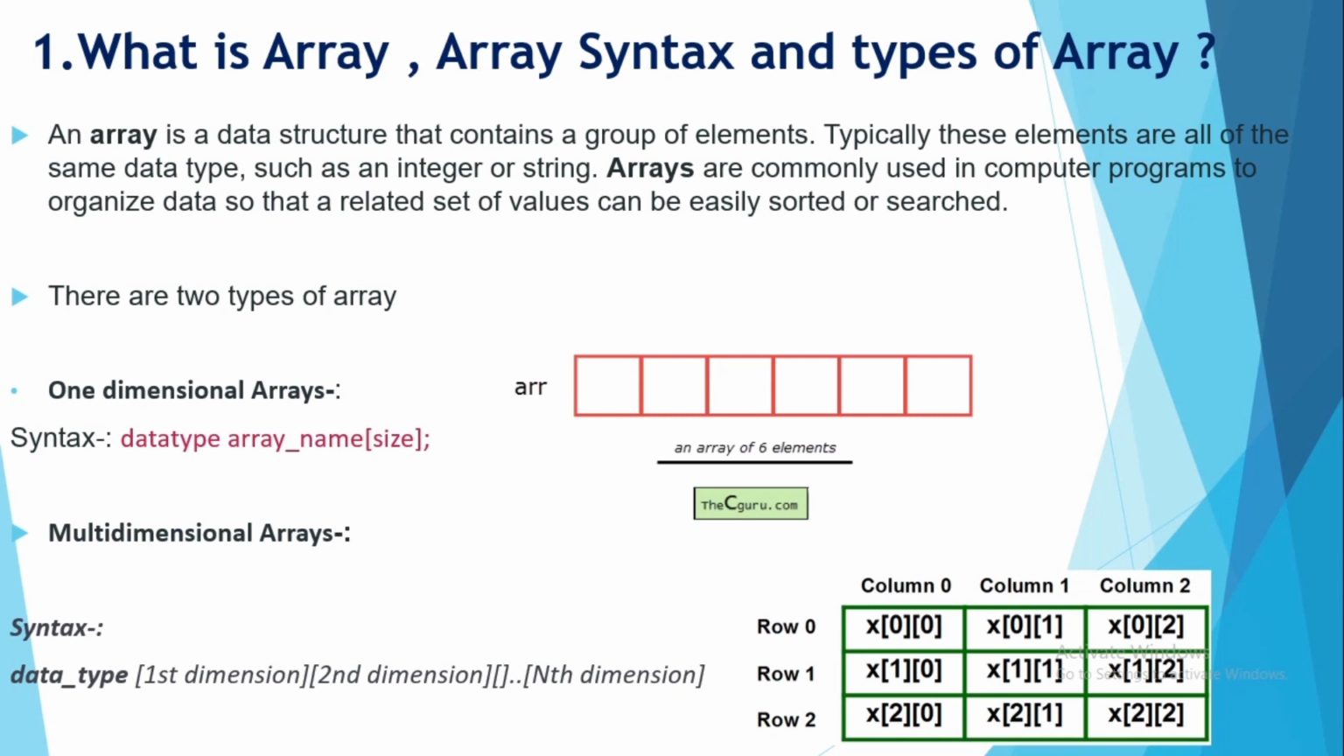So the first question is, what is an array? Array syntax and types of array. An array is a data structure that contains a group of elements. Typically these elements are all of the same data type, such as an integer or string. Arrays are commonly used in computer programs to organize data so that a related set of values can be easily sorted. There are two types of array: one dimensional array and multi-dimensional array. You can see the diagram and syntax of both of them, how a one dimensional array is represented and how a multi-dimensional array is represented. You can see on my screen.